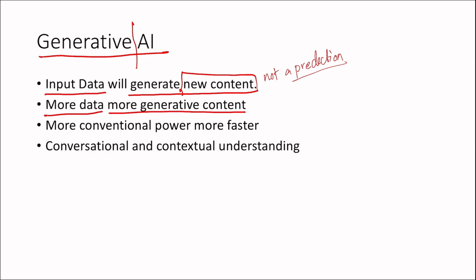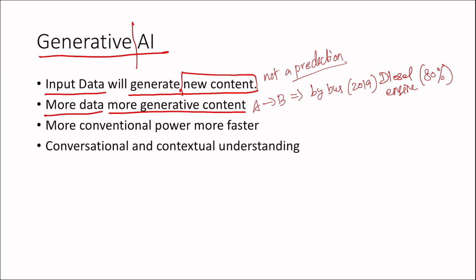Same thing, more data, more generative content. For example, in the previous one, I gave traveling from A to B. So I will give by bus. Bus means the crowd will be high, stops will be high, and we need to consider those things. And you can say a 2019 model bus, so an old model, we can consider that. And engine type also, say a diesel engine, and 80 percent efficiency.